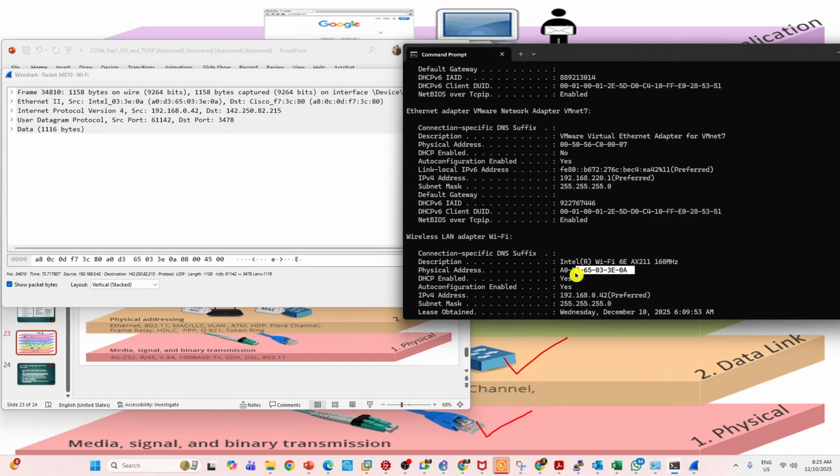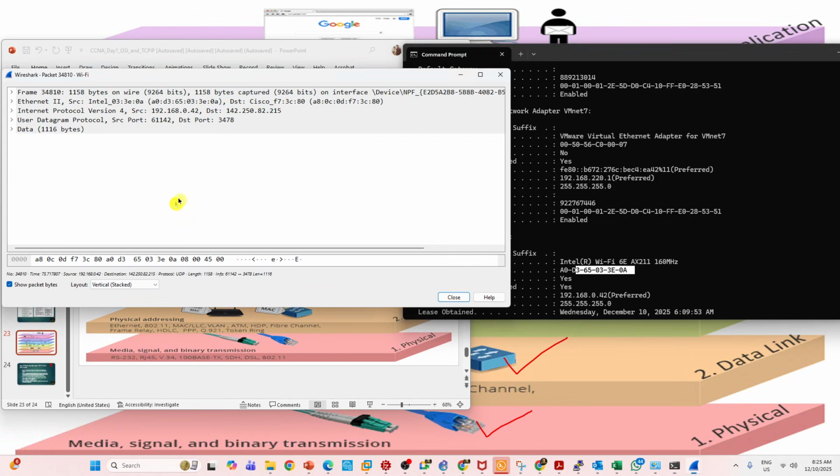Okay. So who is the source? Who is the destination here? Source is my computer. Destination is Google Meet, right? So now let's see here.